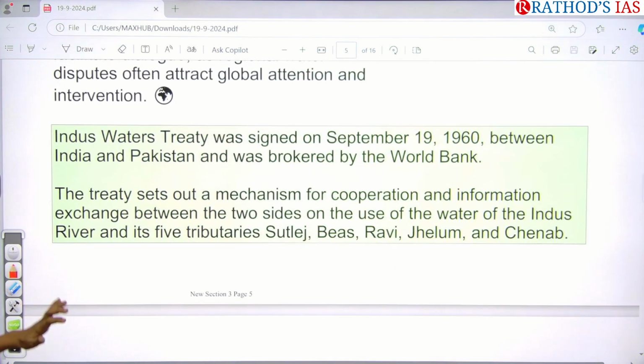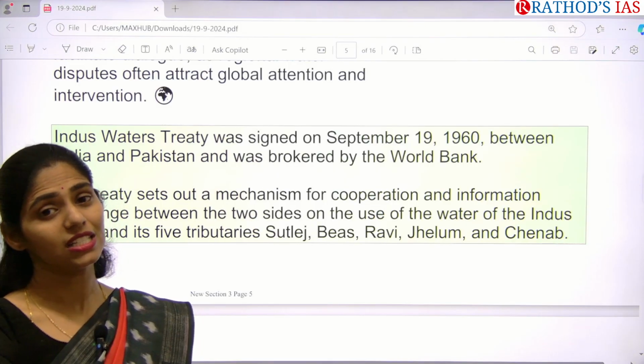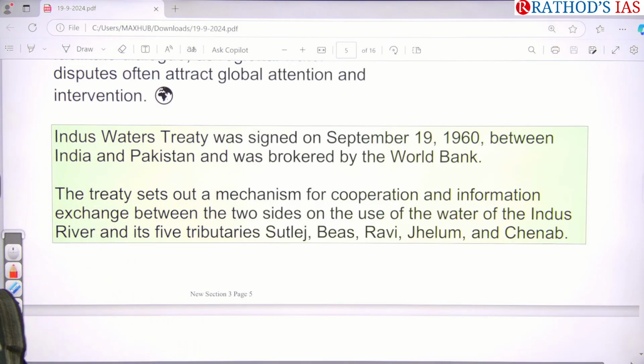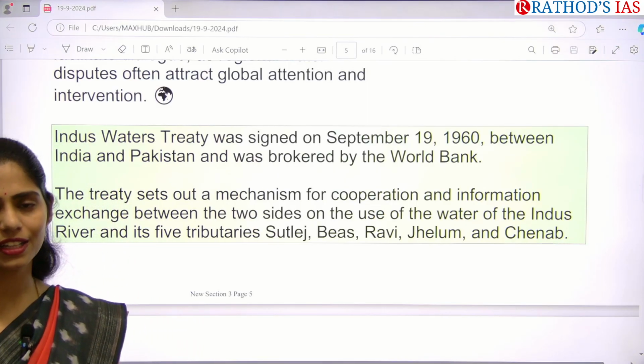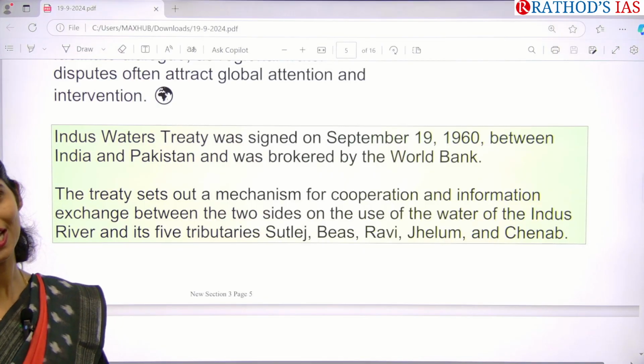Now let us see what this treaty is about, because there is a chance of getting a question on this Indus Water Treaty in your prelims as well as mains. You have to see on which tributaries India has the power, or on which tributaries Pakistan has the power, and you have to know about important projects regarding this Indus Water Treaty as well.